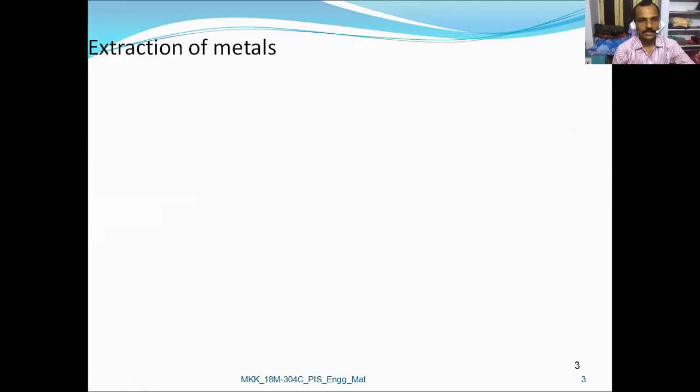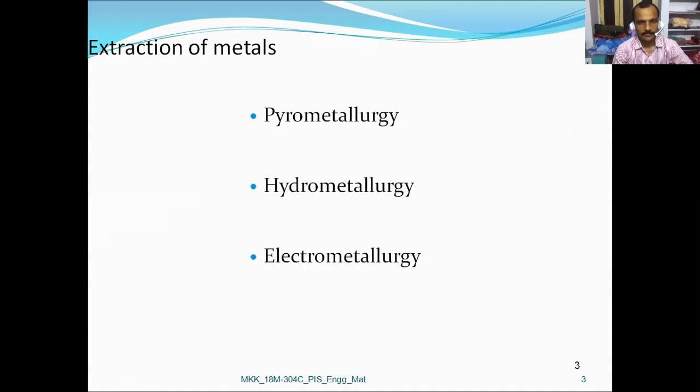Coming to the extraction of materials, there are three processes for the extraction of metals. First one is pyrometallurgy, second is hydrometallurgy, and third is electrometallurgy.